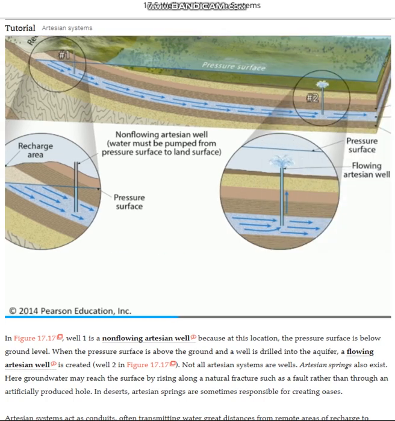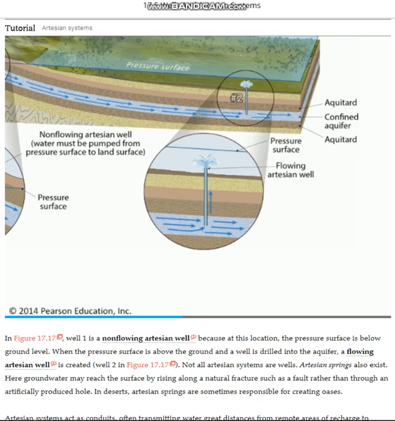Contrast that with this situation. This is more like the example that we looked at to start with. Further away from the recharge area and at a lower elevation, the pressure surface is actually above the surface of the earth. As a result, the water in the confined aquifer wants to flow up through that well to reach that pressure surface, but basically it's hitting